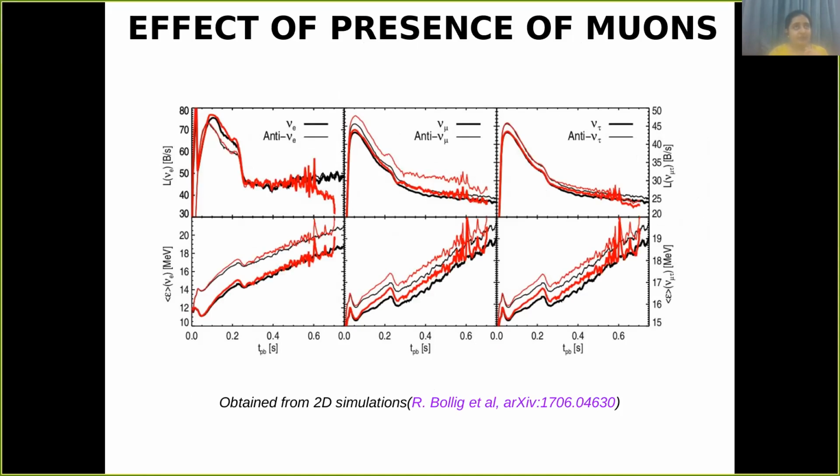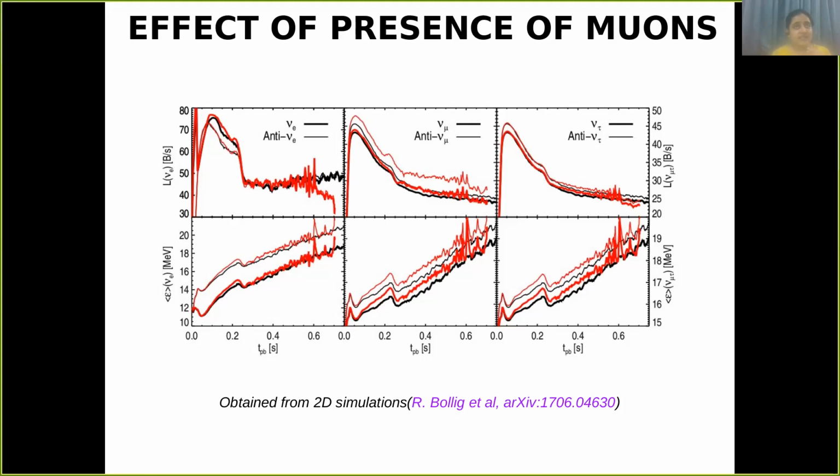So this is motivated from the fact that, as I mentioned earlier, in the ordinary matter, only electrons are present. So the electron neutrinos and antineutrinos are created from the pair processes as well as the electron capture and positron capture processes. Whereas since there are no muons and taus in the environment, the heavy flavor neutrinos are only created through the pair processes, and thus their fluxes are taken to be similar.